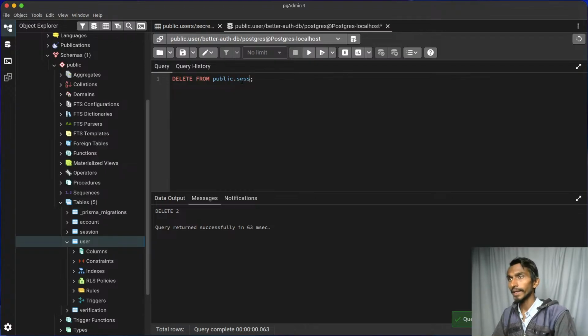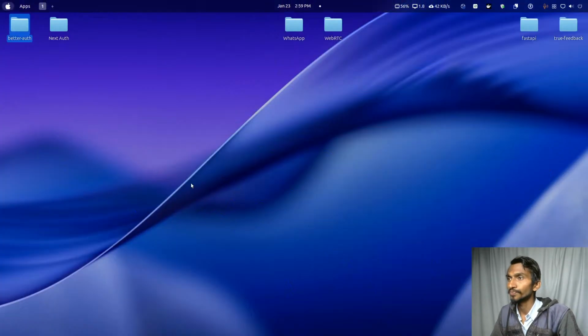The second thing is that I have to delete all the sessions, so let's simply delete all the sessions. Third thing is that I have to delete account related information, so let's delete that. And lastly, I have to delete verification related information, just to get started from scratch. It's as simple as that. So okay, these things we have done. What is the next thing that we can do?